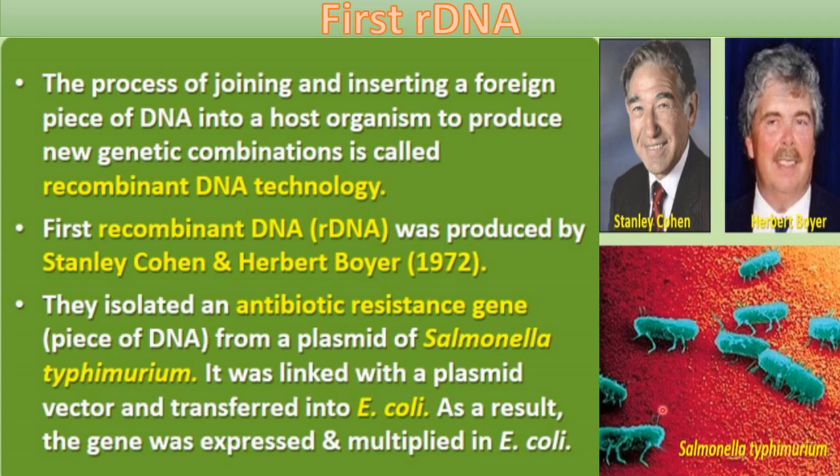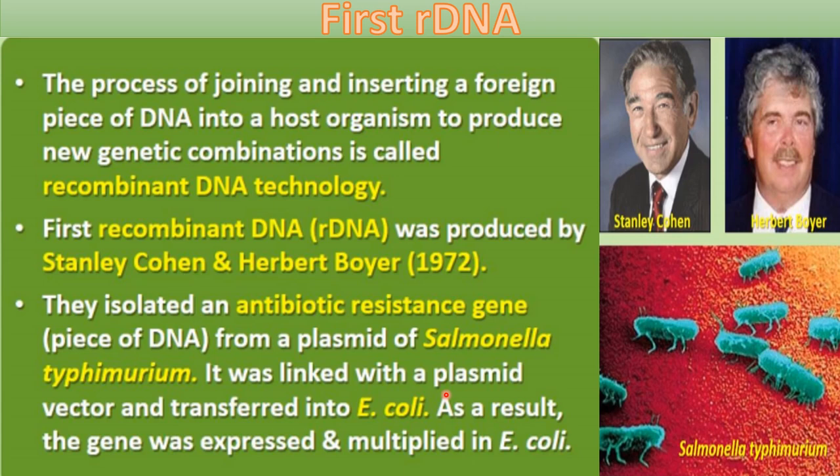Okay, and in this bacteria a plasmid is present, and this plasmid has antibiotic resistance power, and for that antibiotic resistance power, a particular gene present in the plasmid of this bacteria is responsible, right? So Stanley Cohen and Herbert Boyer isolated this gene from the plasmid of this bacteria, you can see, and it was linked with a plasmid vector, meaning a plasmid from any other bacteria.